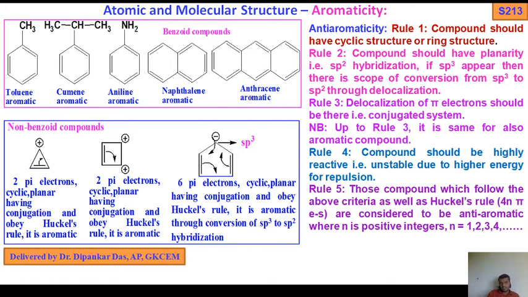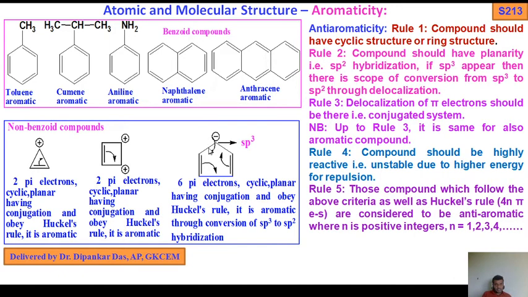Similarly, here there are 6 pi electrons, cyclic, planar. Why? Because this negative charge on the carbon atom is to be considered as a pi electron. This is sp3 hybridized, this is sp2, but here conversion of sp3 to sp2 is possible.